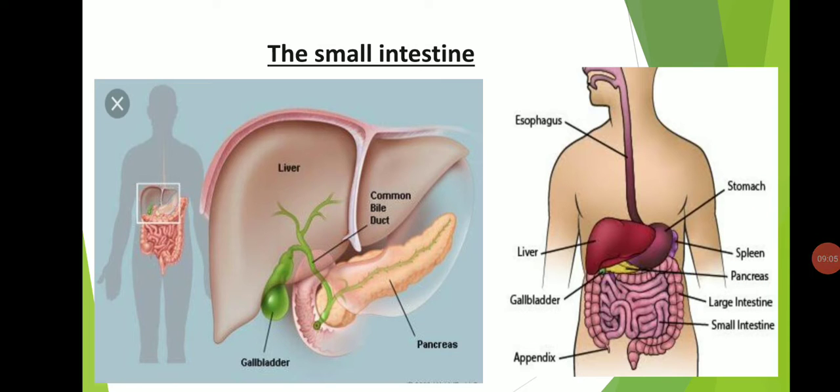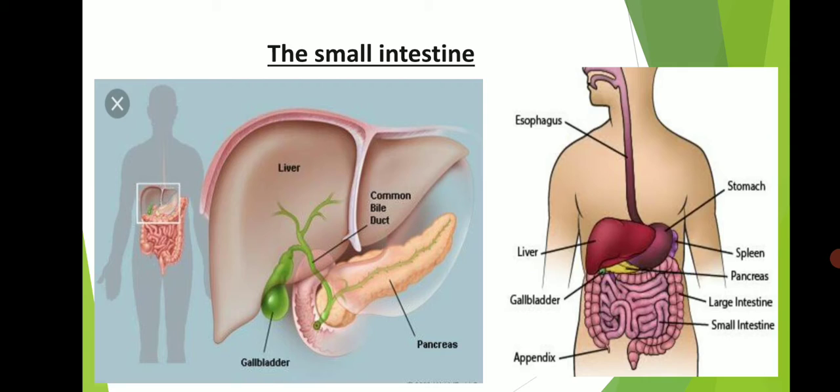The small intestine is the next body part present in our alimentary canal. The small intestine is the largest organ of the digestive system and is arranged like a coil.